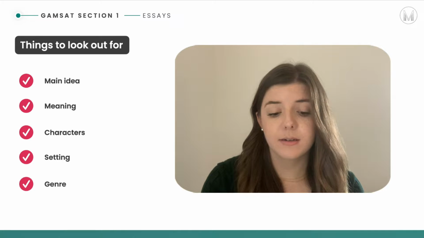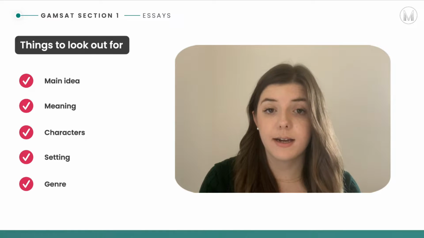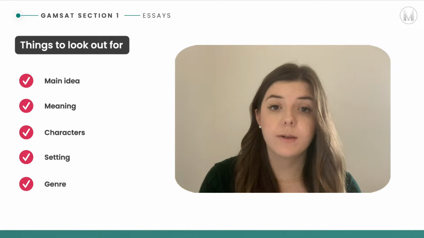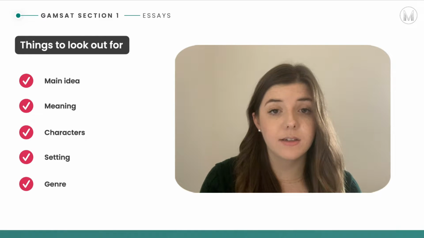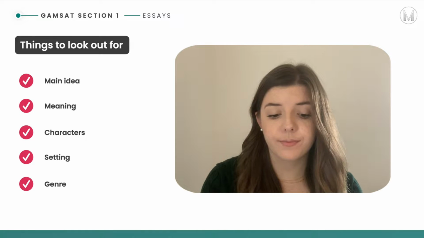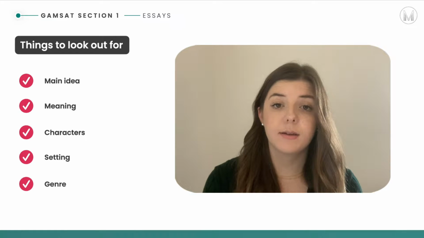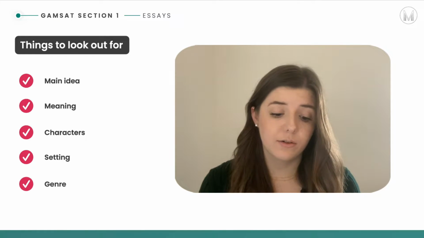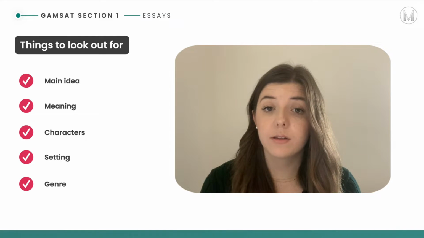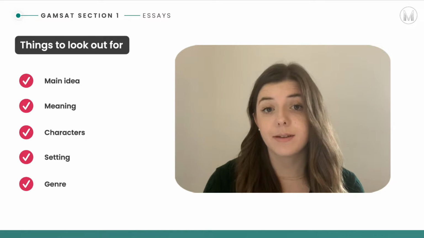And you may also be asked about the setting. So this can be either the geographical or the time that the piece takes place. So always be thinking about the historical or social context and how this might influence the characters or the actual storyline. And you may also be asked about the genre. So revise the common genres that pieces may fit into and practice thinking about the genre whilst you're reading pieces. So for example, a genre might be mystery, romance, thriller, science fiction, or fantasy. So always be thinking about this in the back of your mind.